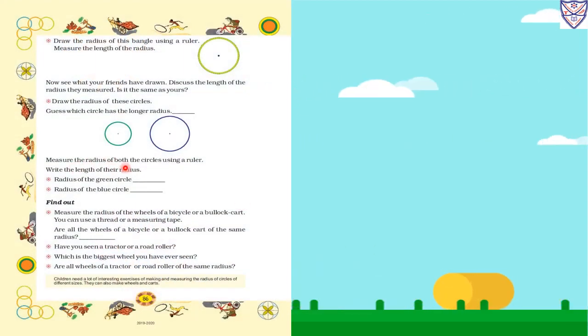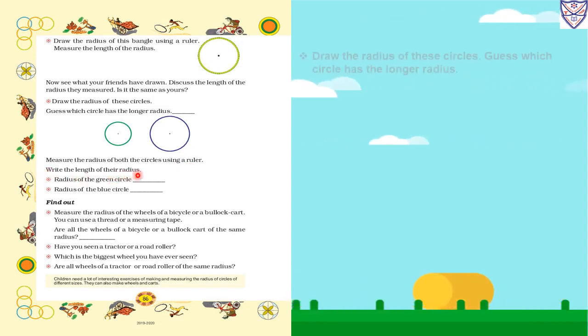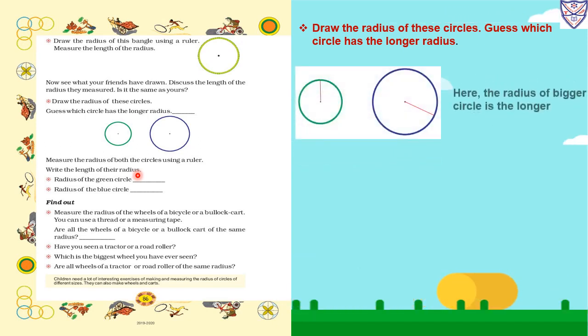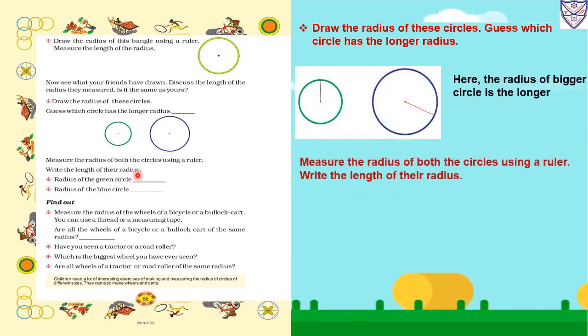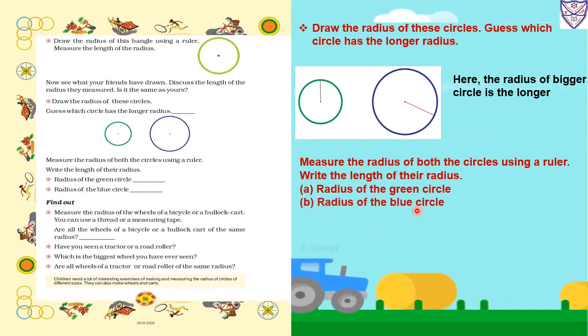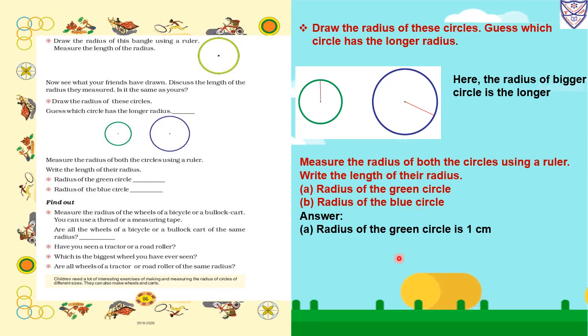Measure the radius of both circles using a ruler. Write the length of their radius. So we have drawn the radius. Now we have to measure the radius and write the measure. First the radius of the green circle, then the radius of the blue circle. So we will write the answer. The radius of the green circle is 1 centimeter. This is the smaller circle, so it has a radius of 1 centimeter. Then the radius of the blue circle is 1.8 centimeters.